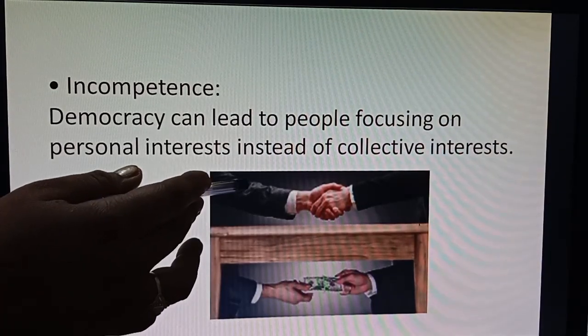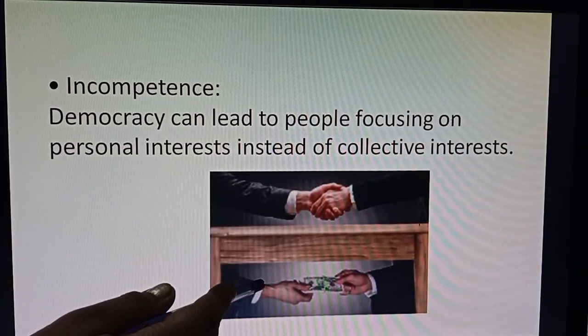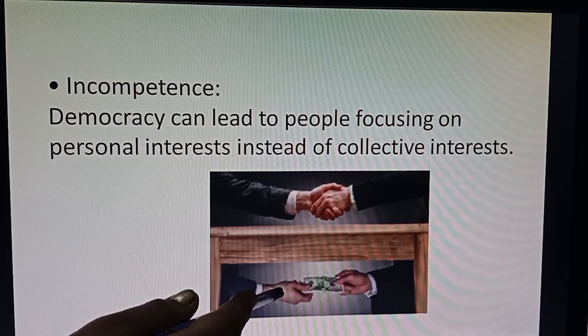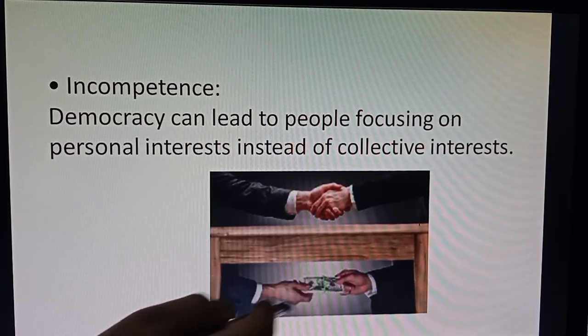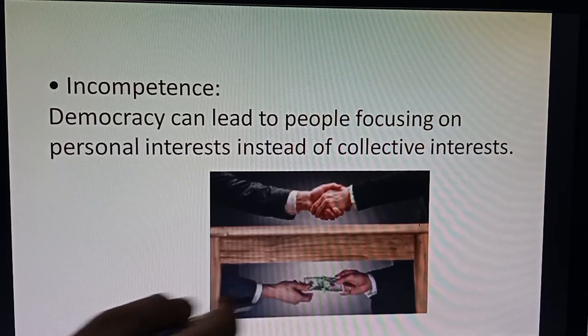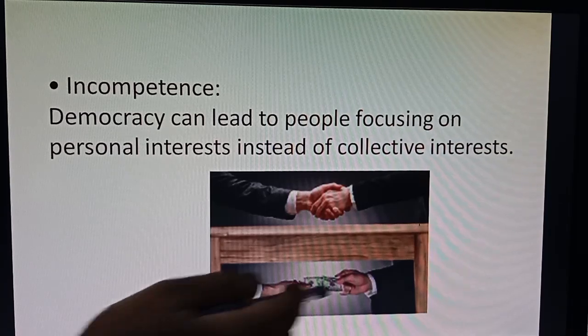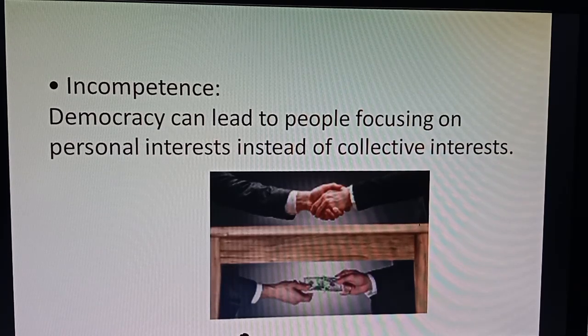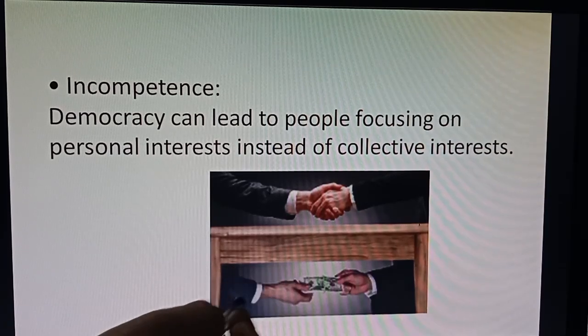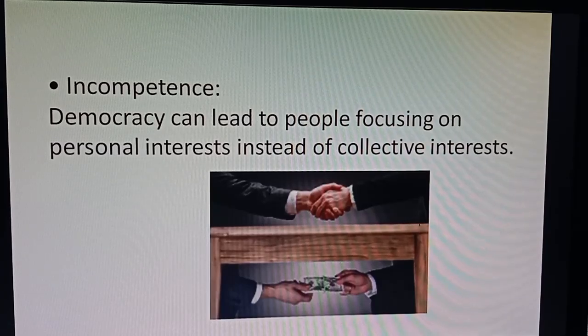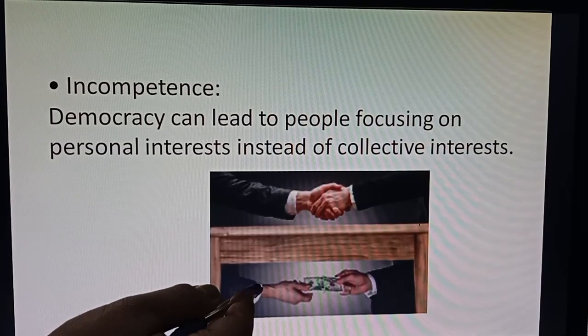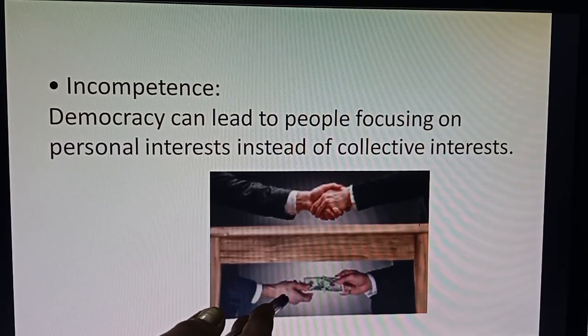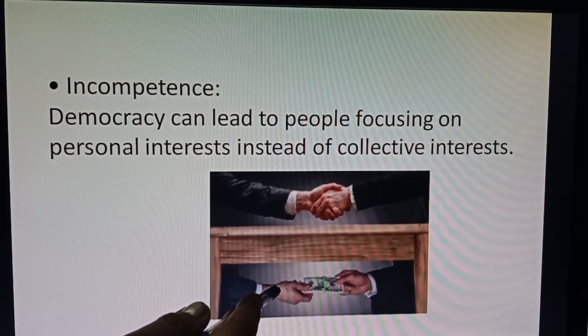On one side the picture is different, or the second time, below the table, the picture is different. Now there is the exchanging of money, or you can say exchanging of bribe. Right? Give and take. This is give and take. So if the give and take policy is followed under the table, we will never have a healthy and successful democratic setup.